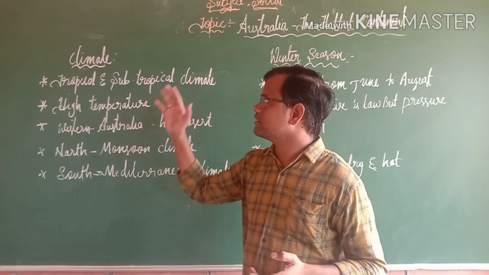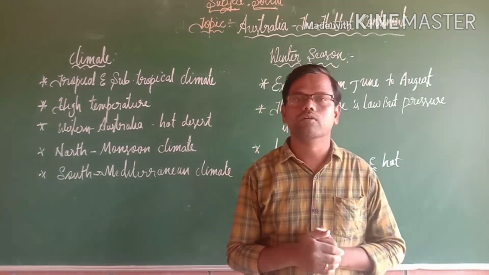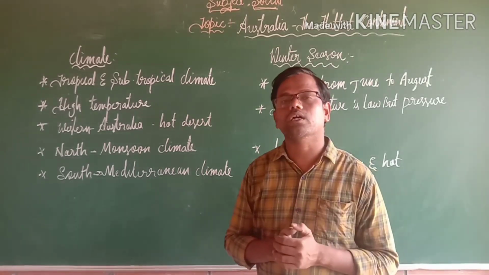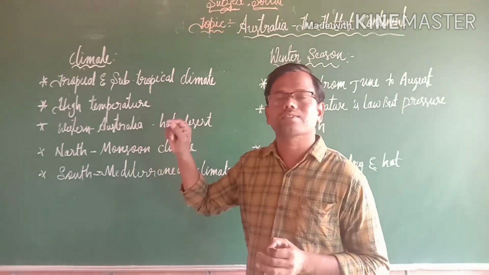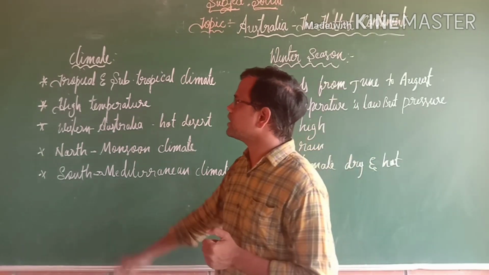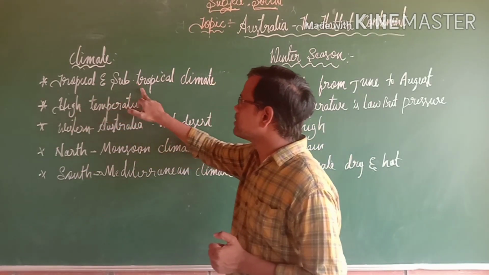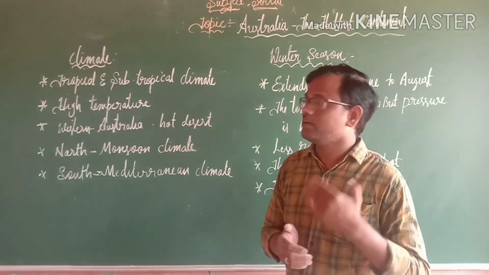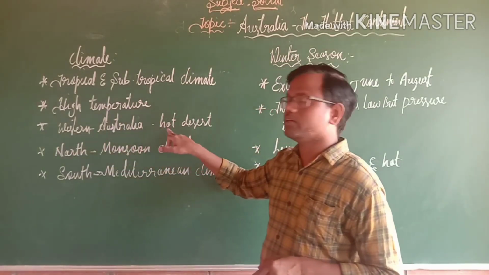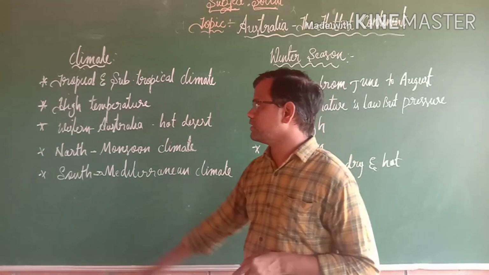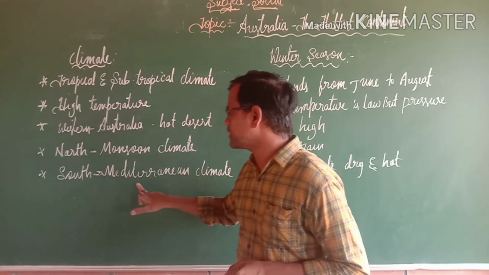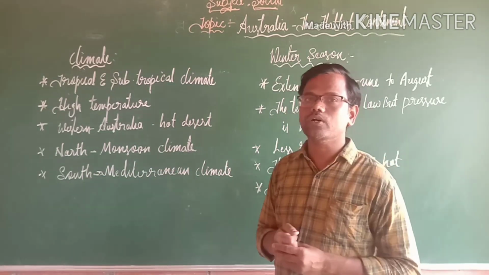Let us discuss the climate of the Australia continent. My dear student, as you know, the Tropic of Capricorn passes through the central part of the Australia continent. So here we can see the tropical and subtropical climate. And here we can see high temperature. Western part of Australia has hot desert. In the north part, we can see monsoon climate. In the south part, we can see the Mediterranean type of climate.